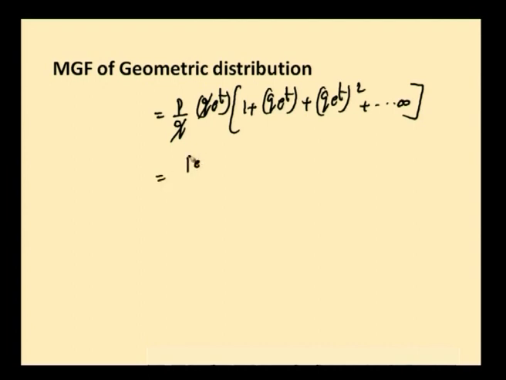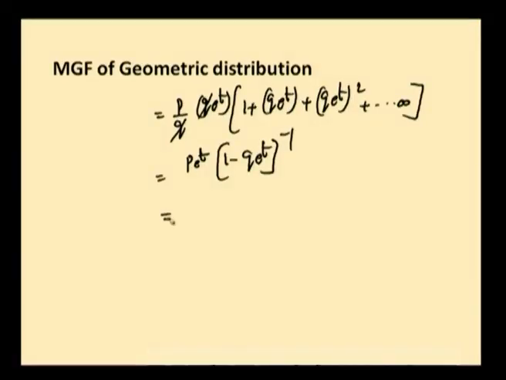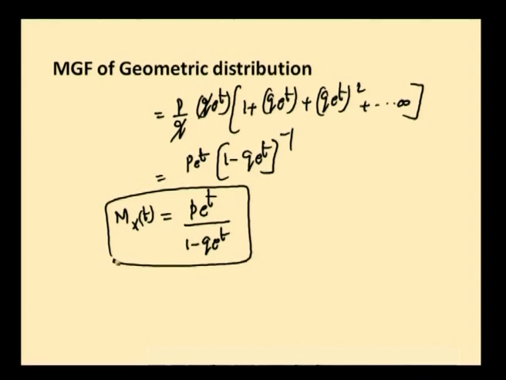So, p e^t into (1 - q e^t)^(-1), because this is in the format of 1 + x + x^2 + etc. up to infinity, which is (1 - x)^(-1). So, this is p e^t by (1 - q e^t). This is the moment generating function of a geometric distribution. Next, mean and variance of geometric distribution.